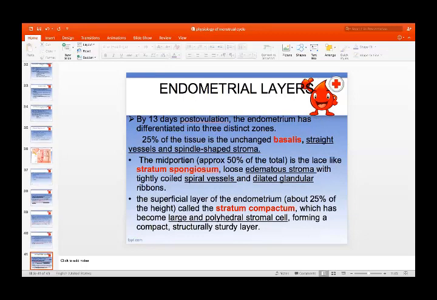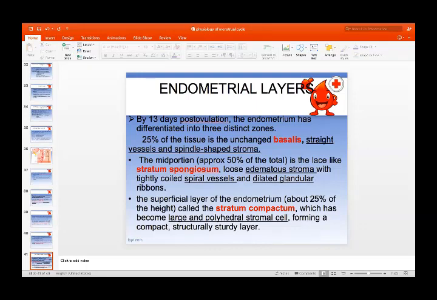By day 13 after ovulation, the endometrium has differentiated into three distinct zones: the stratum basalis, spongiosum, and compactum. 25% is basalis, with straight vessels and spindle-shaped stroma.